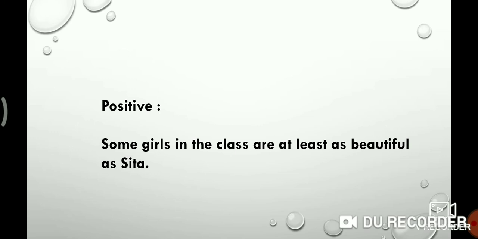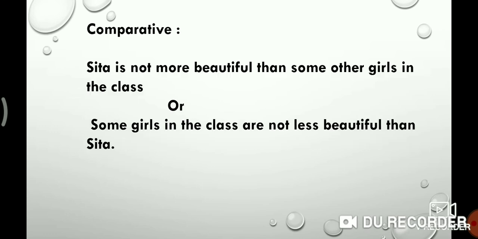Some girls in the class are at least as beautiful as Sita. Think over it how to make comparative degree. See, Sita is not more beautiful than some other girls in the class, or some girls in the class are not less beautiful than Sita. In this way you make comparison.